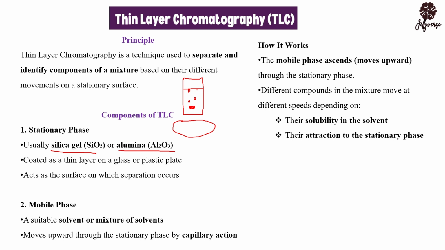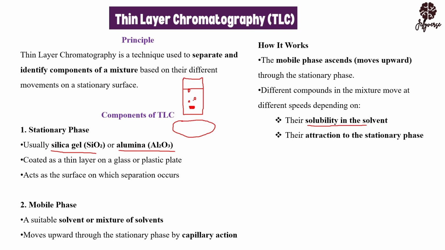The reason why they are going to travel at different speed is, one, their solubility. If you're having red in there, if you're having blue, if you're having violet, they are going to travel at different speed based on their solubility. Are they soluble in the solvent? If color red is soluble in the solvent, then this means that they like the solvent. So while the solvent is moving up, they are moving up with the solvent. So they'll be traveling faster.